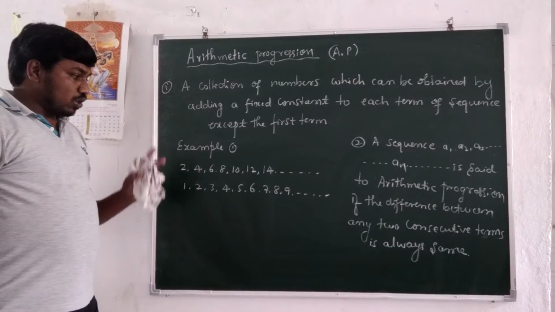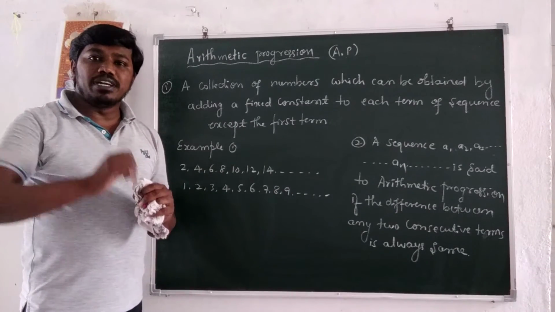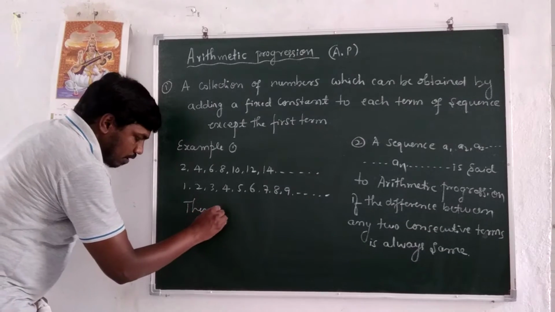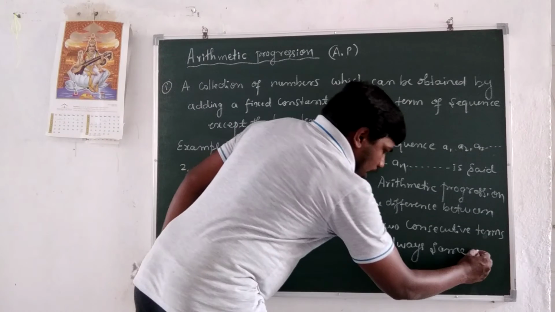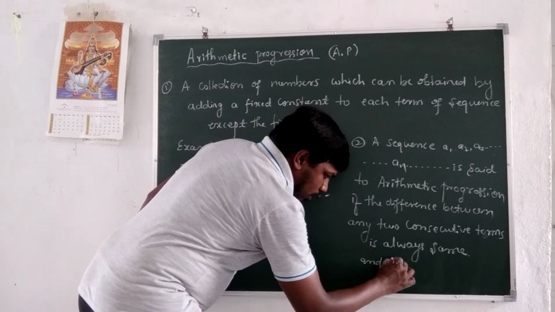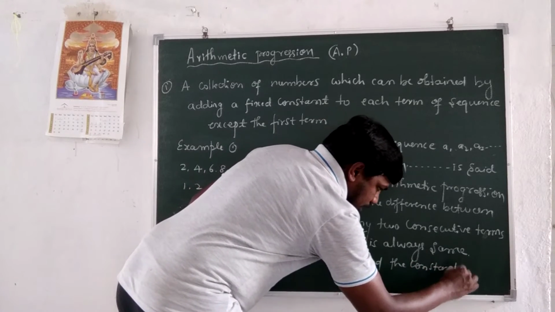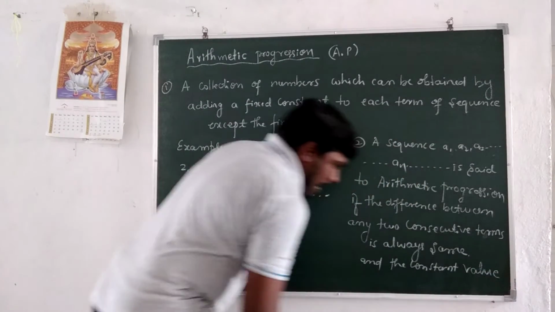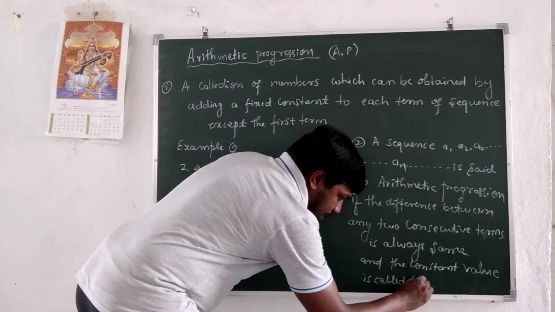Right? So then the constant value is called what? Common difference. It's always the same, and the constant value is called common difference.